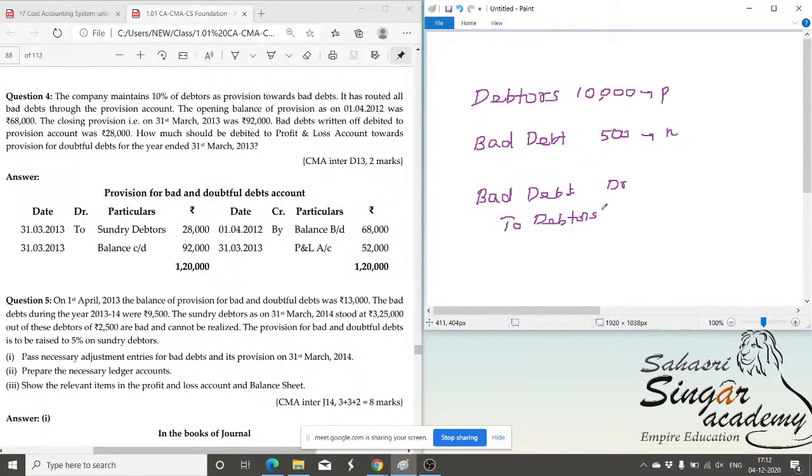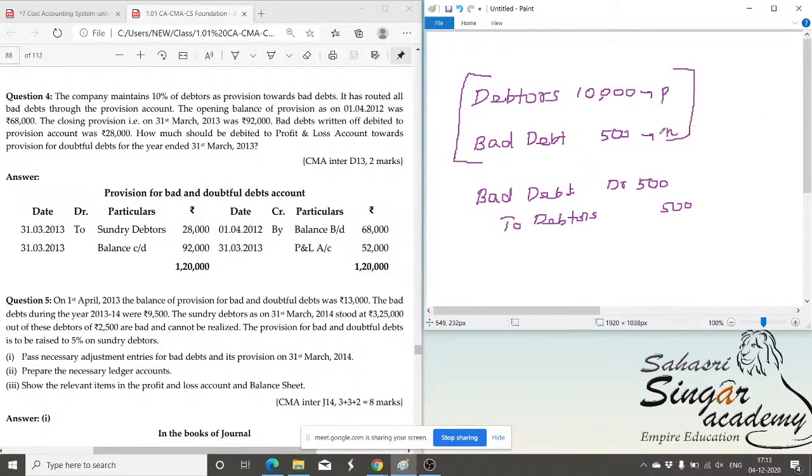The asset could be predominantly cash; sometimes it may be some other asset. In the case of depreciation, because of usage, the asset's value goes down, so depreciation is named as a loss or expense debited to the P&L account. The same way, the amount not recovered is named as bad debt. That bad debt loss is debited and it reduces the amount recoverable from the debtors by 500. After passing this journal entry, you are sure that the amount recoverable from the debtors is only 9,500, not 10,000 rupees. Is it clear?